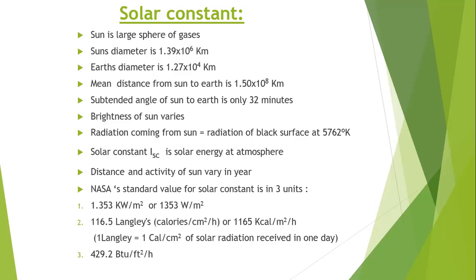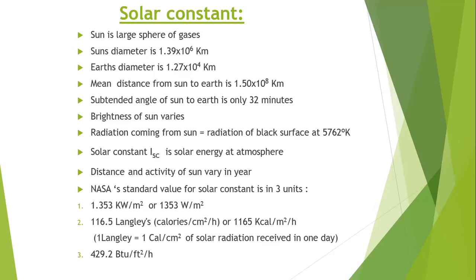The mean distance between the earth and sun is 1.50 into 10 power 8 kilometers, which is more than those diameters. Although the sun is large, it subtends an angle of only 32 minutes at the earth's surface.